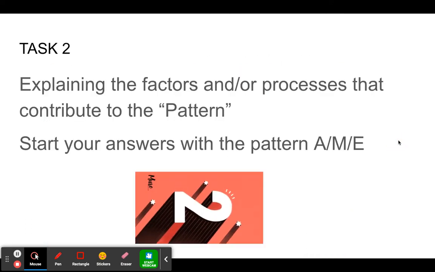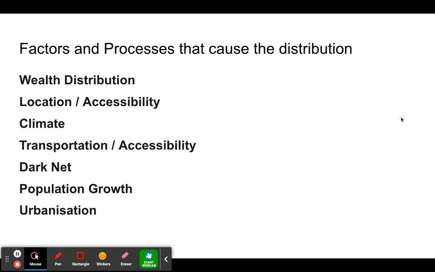Task 2, why does it happen? Why do these contribute to the pattern, the factors and the processes? It just means why does this happen? Now here are some reasons: wealth distribution, location, accessibility, climate, transportation, the dark net, the population growth around the world, urbanisation. You don't have to do all of them. You're marked for 2. If you want to make a comment about each of them, that's okay.